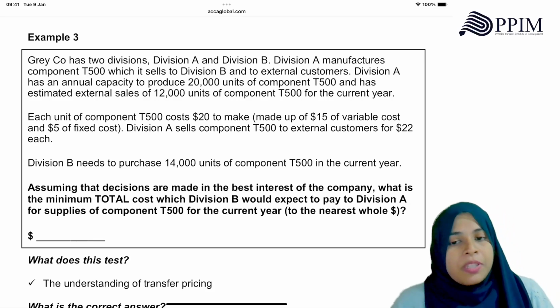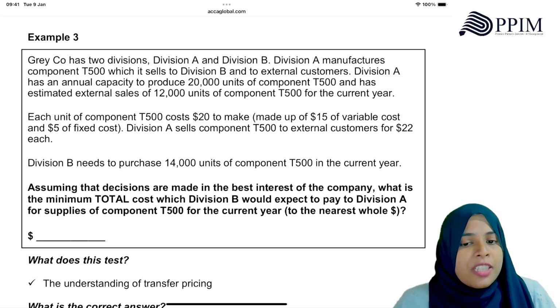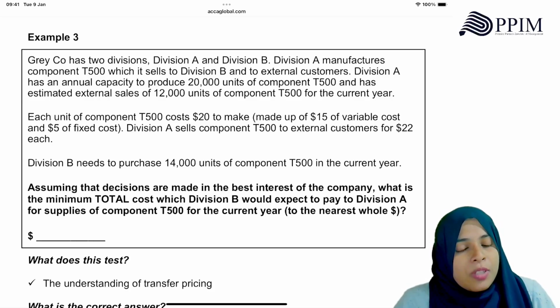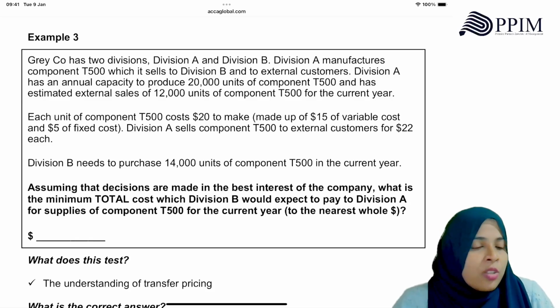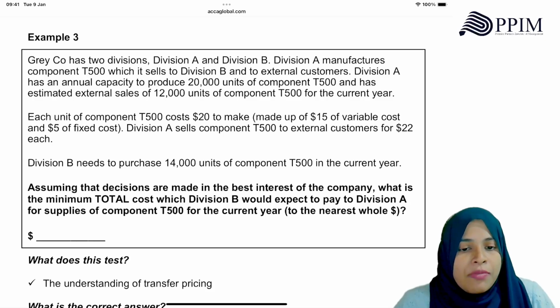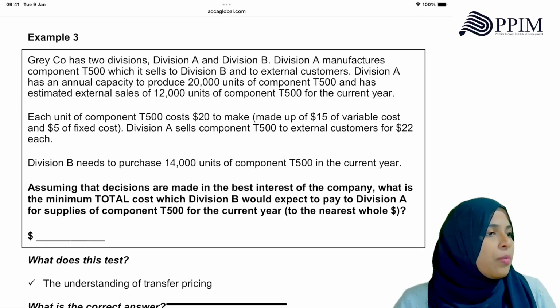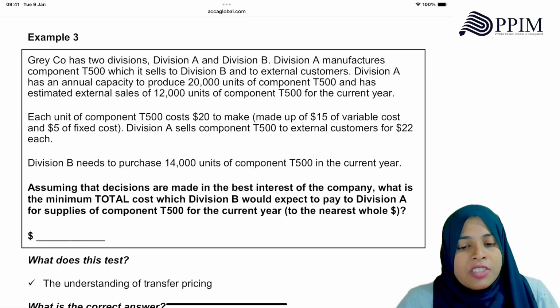By the way, I asked her to try this. Greco has two divisions, A and B. Division A manufactures component T500, which it sells to B and to external customers. A has an annual capacity to produce 20,000 units of T and has estimated external sales of 12,000 units of T for the current year. So that means 8,000 they can transfer within. Each unit of component T costs 20 to make, up to 15 variable costs and 5 fixed costs. Division A sells T500 to external customers for 22. Division B needs to purchase 14,000, but they can only buy 8,000 from A. In the current year, assuming that decisions are made in the best interest of the company, what is the minimum total cost which B would expect to pay to A for supplies of component T500 for the current year?